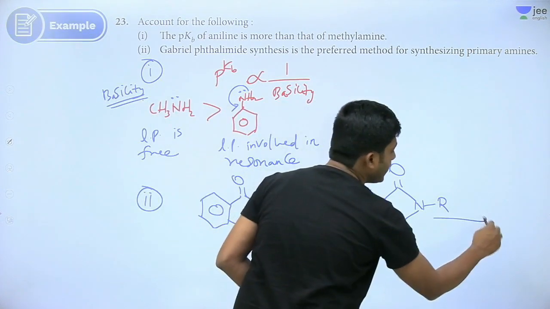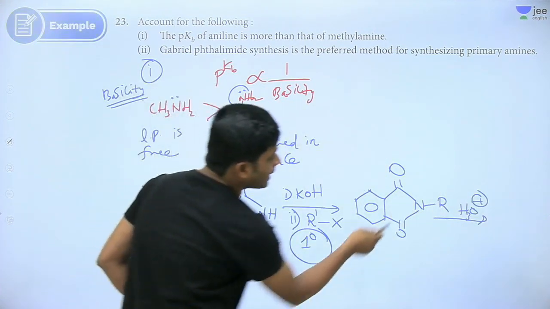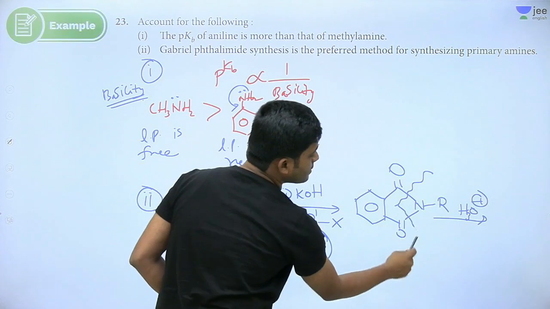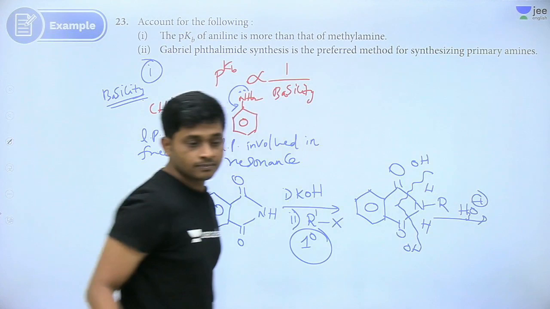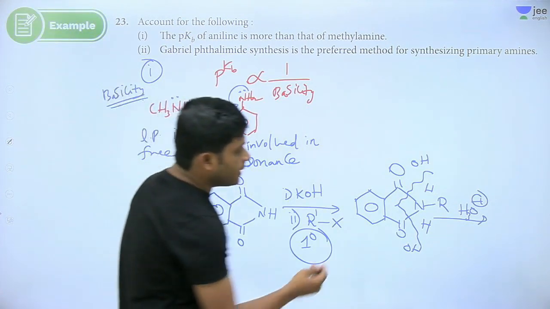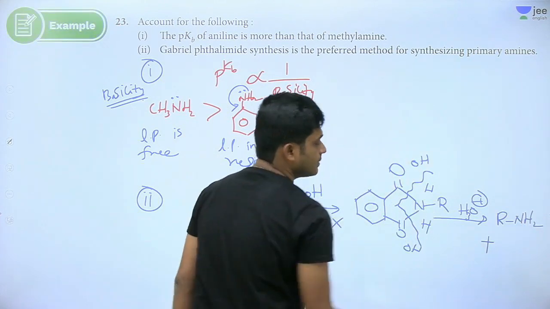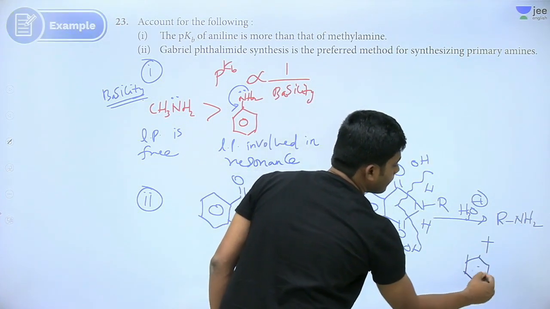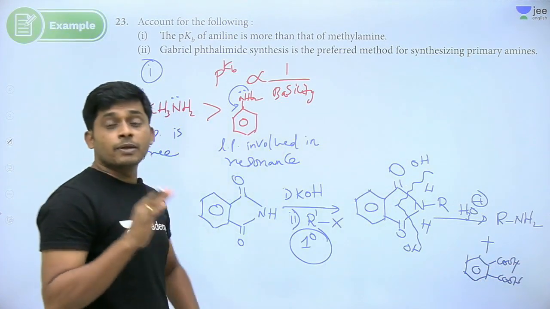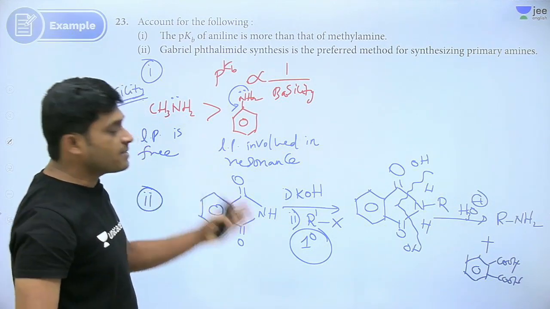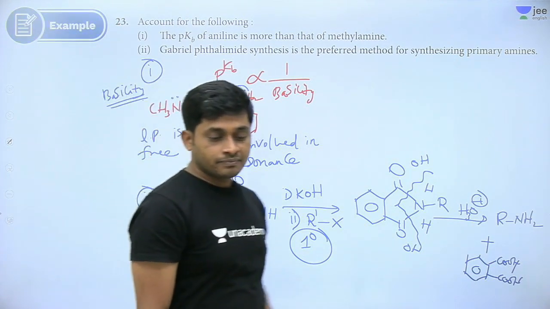Then hydrolysis: break these bonds, H, OH, H, OH. So we get the amine plus phthalic acid. See, this is a very important question in the preparation of primary amines. This is the best method. Got it, everyone?